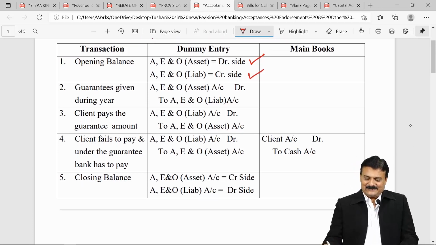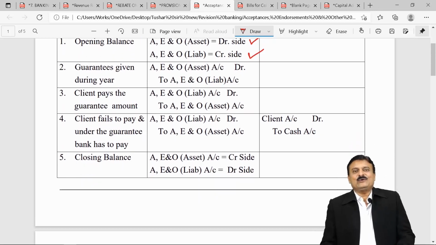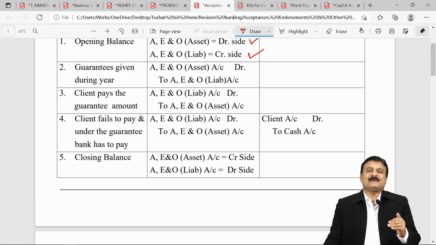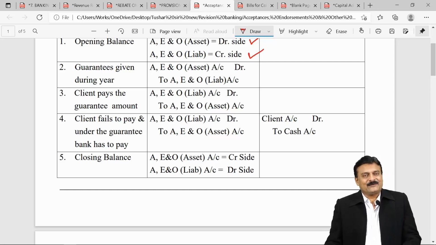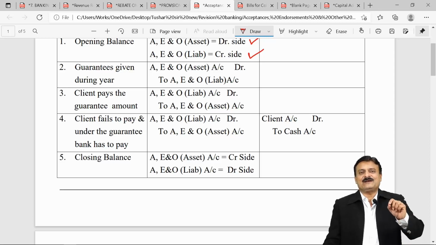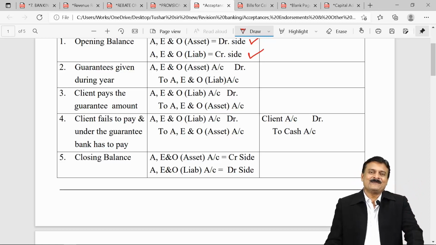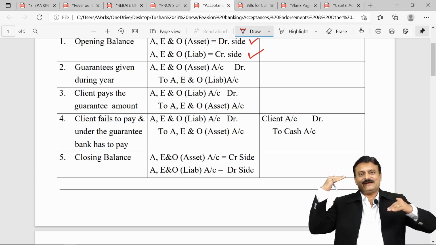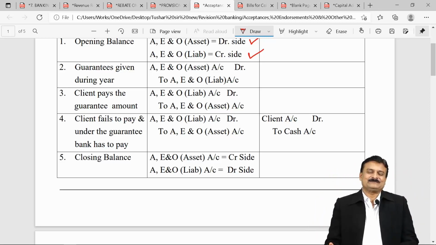Second, guarantee is given during the year. Already opening balance was there, plus you are giving guarantee during the current year. Entry for guarantees given during current year. Can I say because of guarantees given, your contingent liability goes up? If contingent liability goes up, A, E, and O asset should go up. A, E, and O liability should go up.